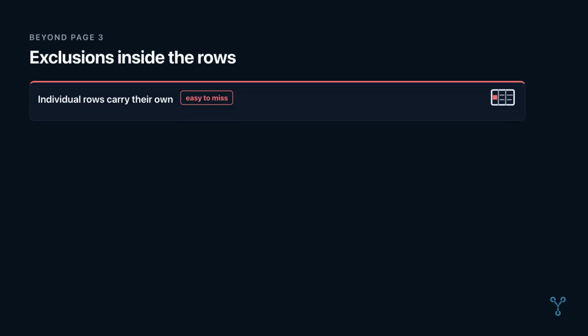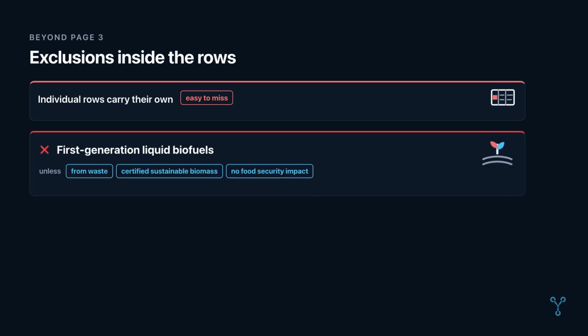Beyond that passage, individual rows carry their own exclusions. They are easy to miss because they sit inside criteria that might be skimmed. First-generation liquid biofuels shall be excluded. This is unless they are sourced from waste or from biomass meeting specified criteria, demonstrated through internationally accepted sustainability certification, and not interfering with food security.